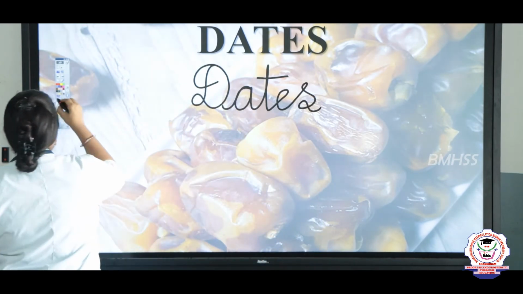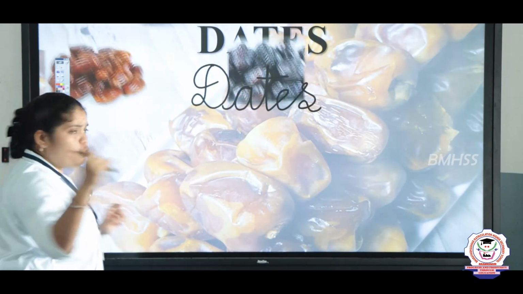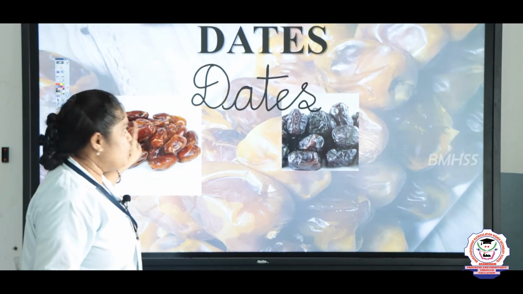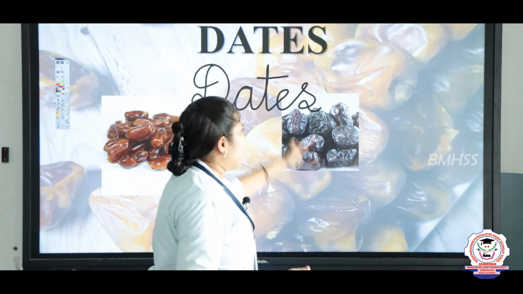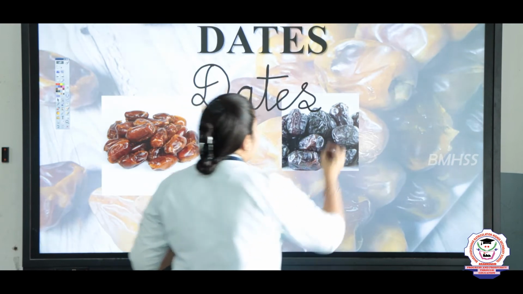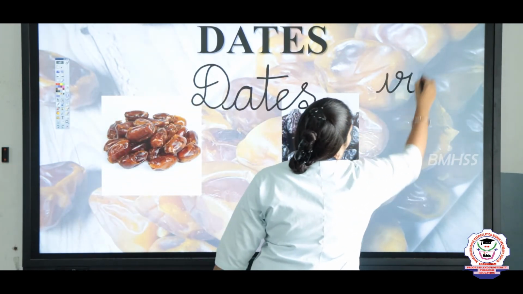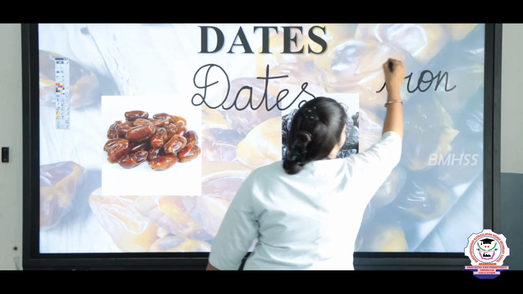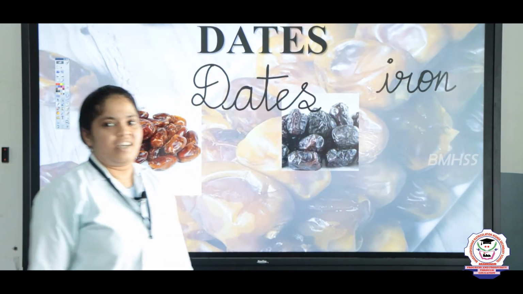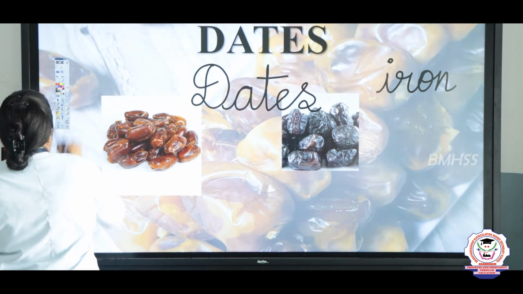Let's see the image of this. In the dates, we have 2 types of date. One is normal date, another one is black date. Black date contains more iron. I-R-O-N. Iron. Iron means in Tamil irumbu chaththu. Okay? Fine. Let's see the next one.